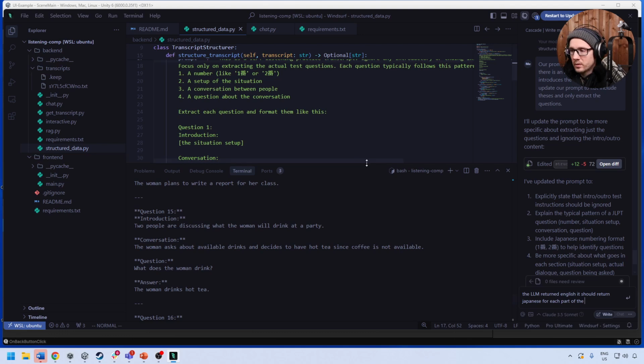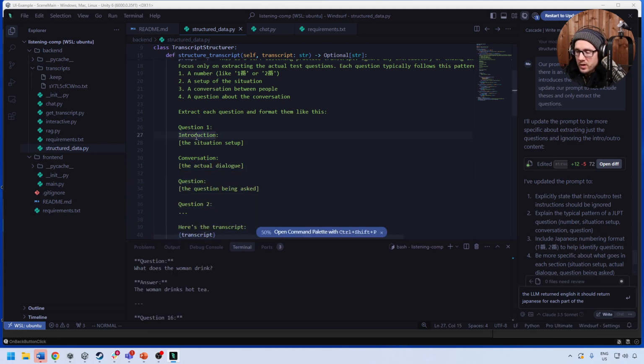So here, we say the situational step in the Japanese text, of Japanese text.